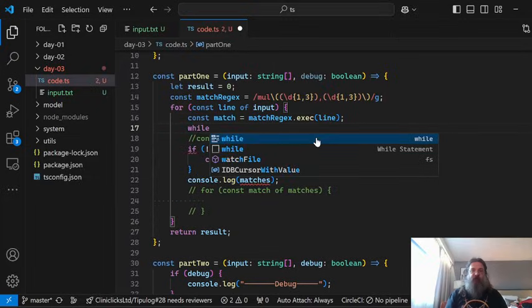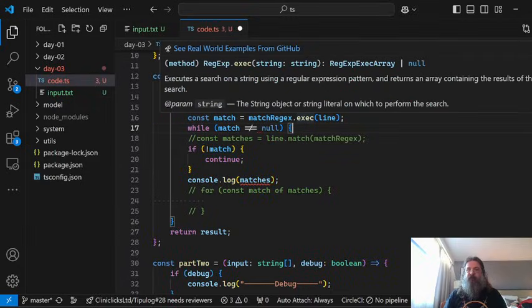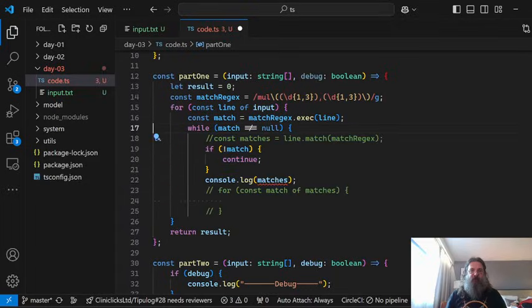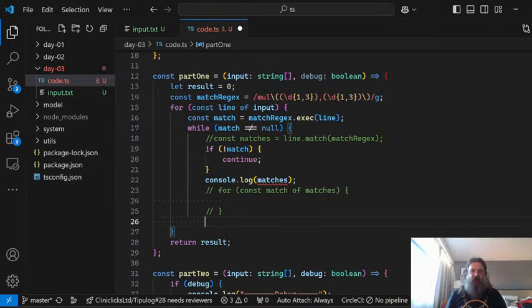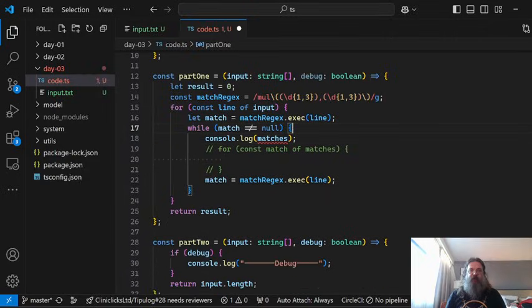So here I will have to say while match is not null, do something, and at the very end, so we will have something like a loop and a half, and the match will need to be re-executed, which means we don't need this, but we will do this.